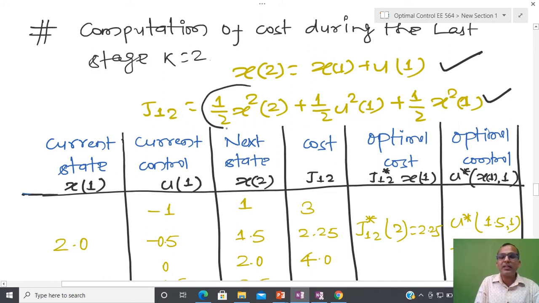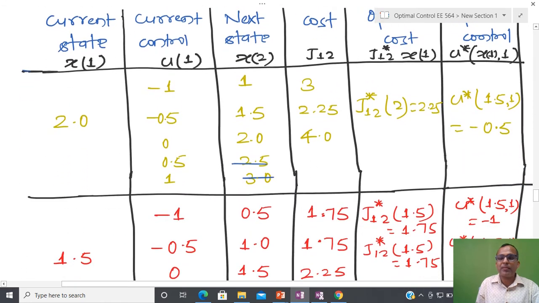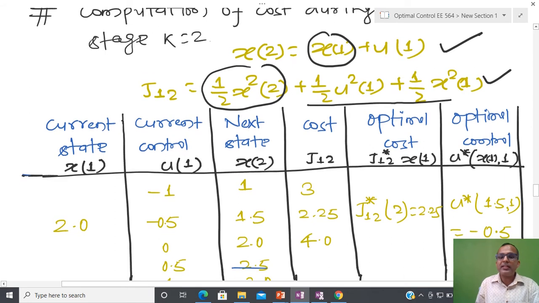So this is the terminal one, and after that this is the integral. So one is just associated here, and from that particular performance measure you are able to identify. Now I am going to start with 2, and we have already seen that if the state equals 2 and I put x1 equal to 2, and u1 I will vary, I know the sequence of u1 is varying from -1 to 1. So I will put each and every possible value.